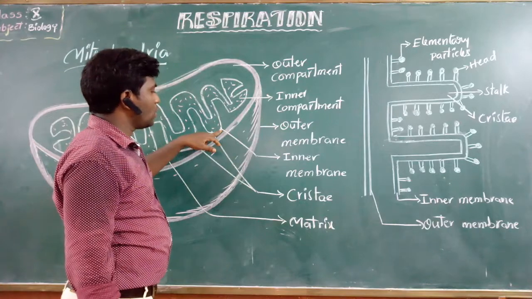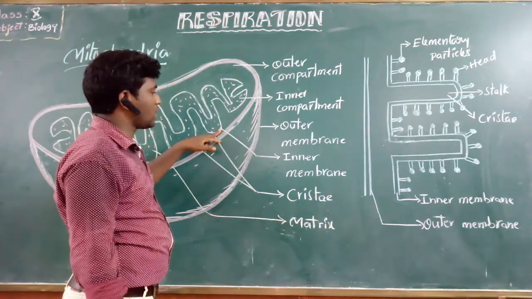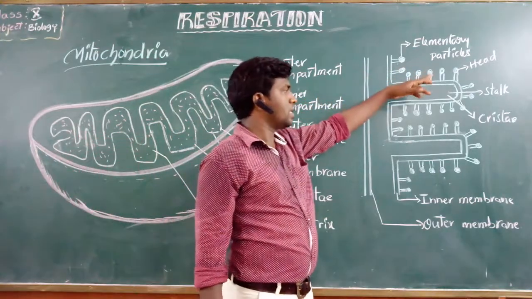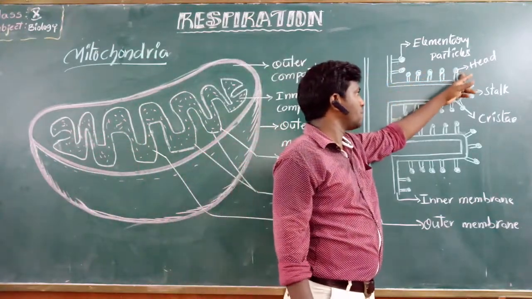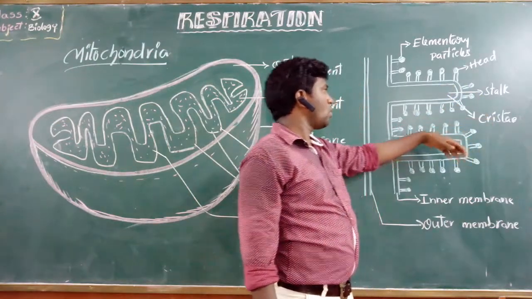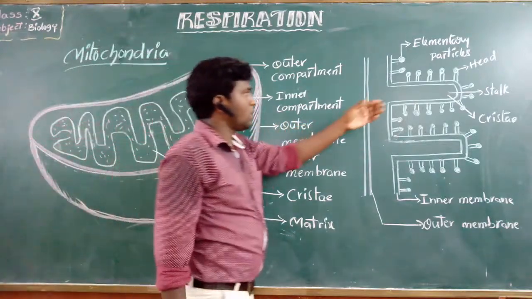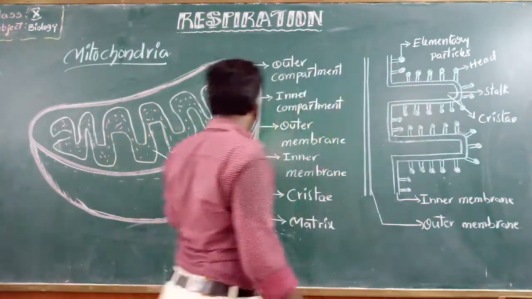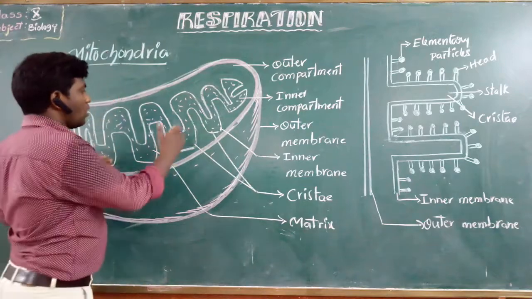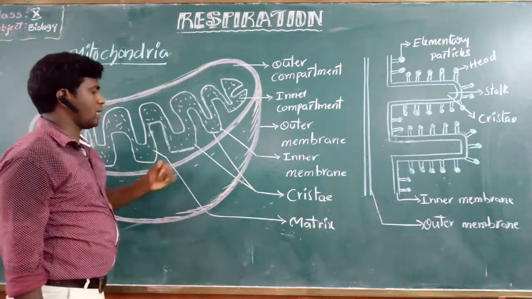Okay, clear? In this inner membrane, a large number of particles are present. They are the elementary particles. These elementary particles have a head and are attached to the inner membrane with the help of a stalk. In between, the outer compartment, there are the cristae.